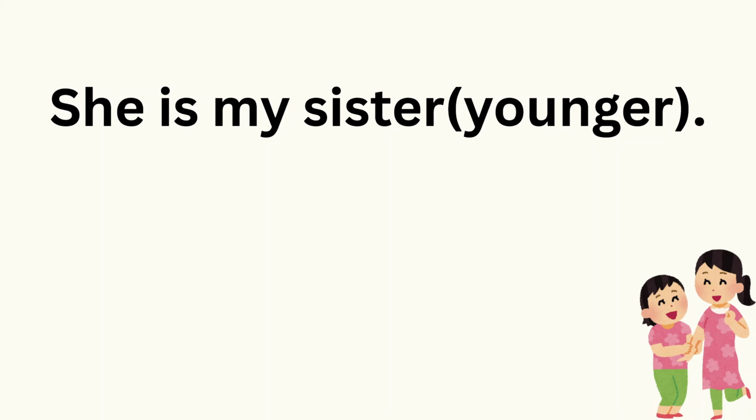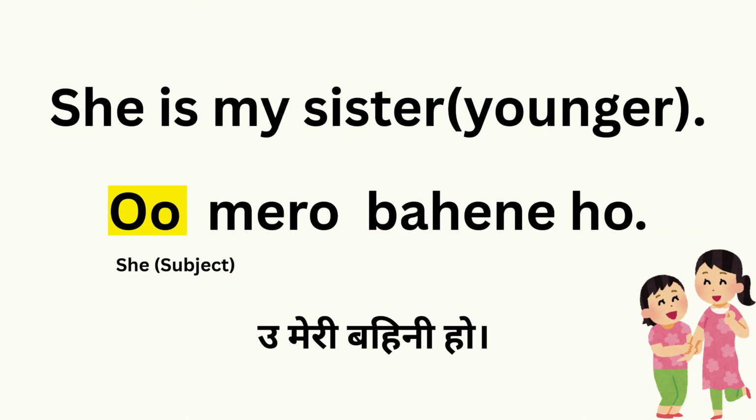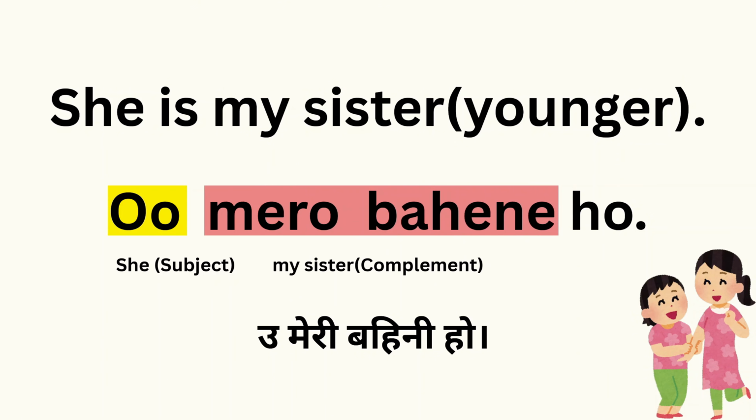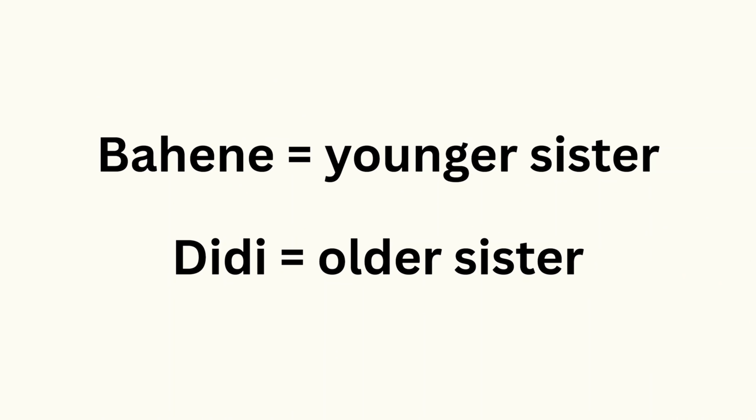Now let's look at this sentence, she is my sister, or she is my younger sister. To say this sentence in Nepali, you would say U mero bahini ho. In this sentence, U means she, which is the subject. Mero bahini means my sister, which is the complement, and ho is the verb is. Similar to brother, there's also two words for sister in Nepali. The word for younger sister is bahini, and the word for older sister is didi. Bahini and didi.